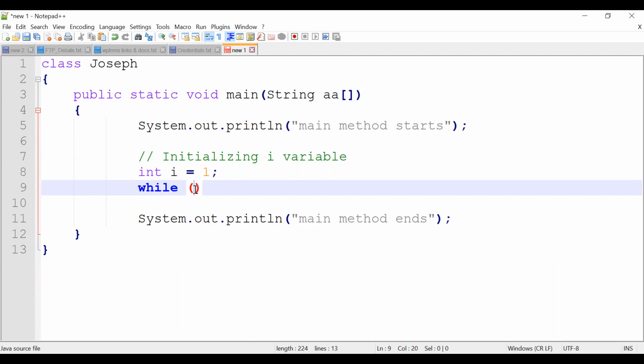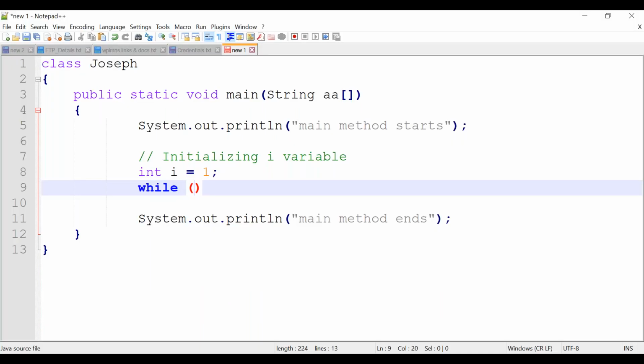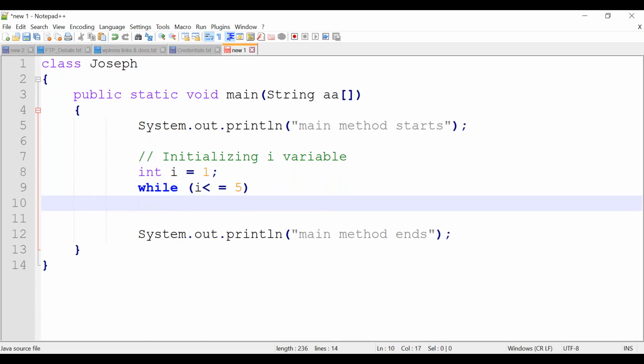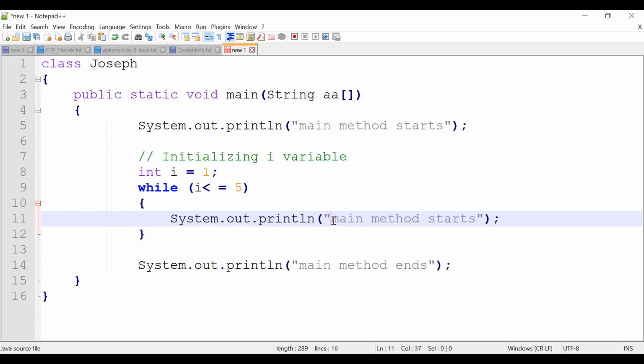With i = 1. So we have seen the syntax. What is the syntax? Here we will keep the condition. So what is the condition? I am just checking whether i is less than or equal to 5, correct? Each time I want to print something. What I want to print? The value is i, correct?